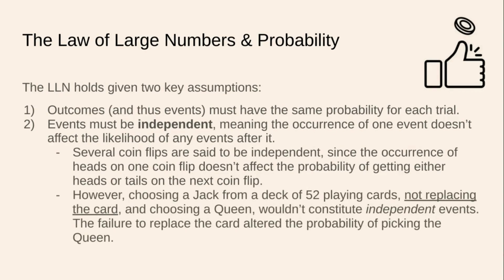However, if you choose a jack from a deck of 52 playing cards, so no jokers, but 4 suits, 13 denominations, not replacing the card, and then choose the queen, those would not constitute independent events. Since we did not put the jack back, that altered the probability of picking the queen. So those would not be independent events because we did not return the jack to the deck and then shuffle.